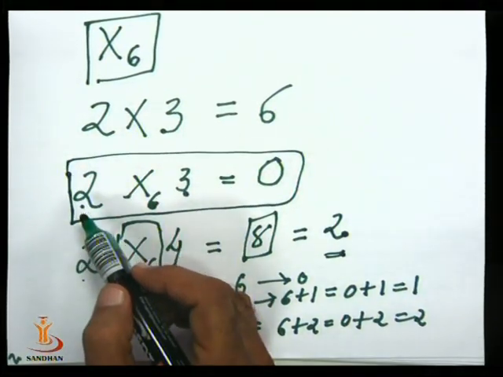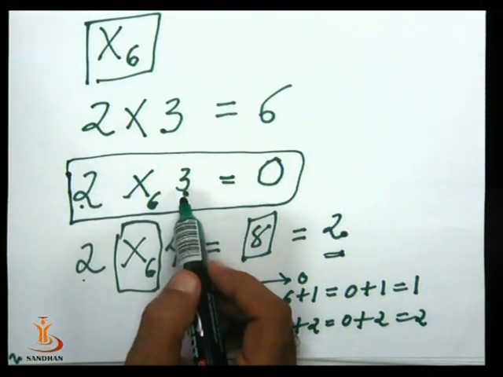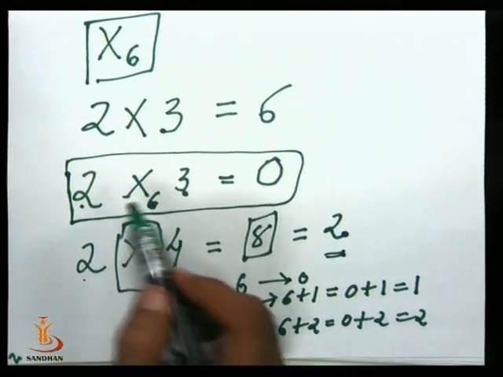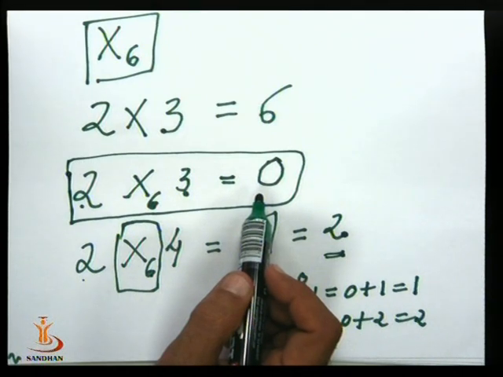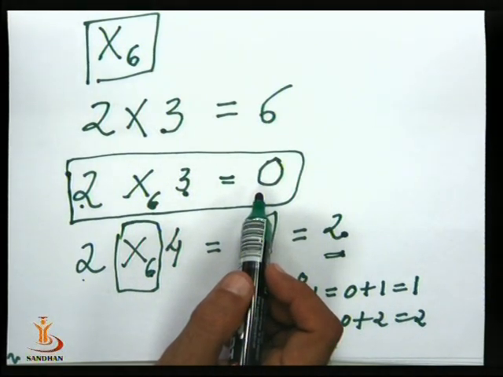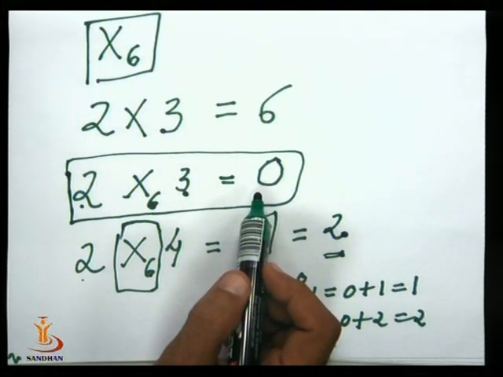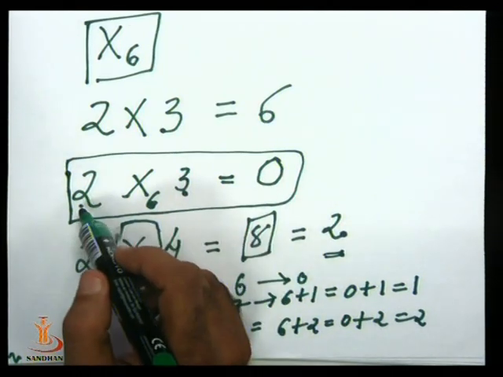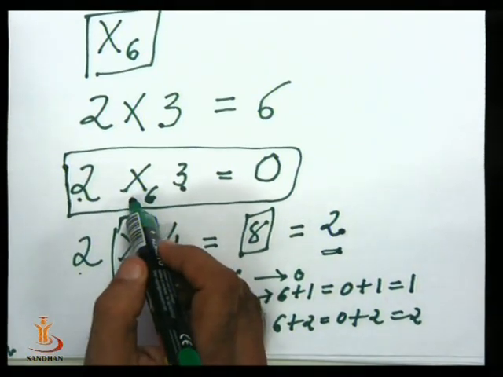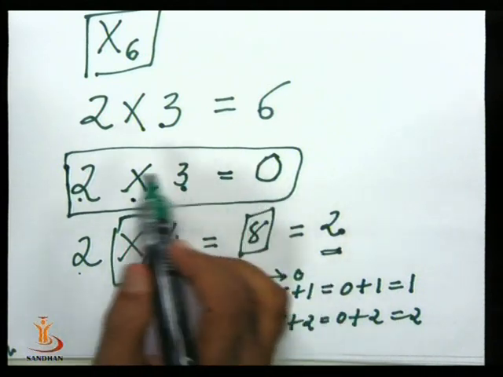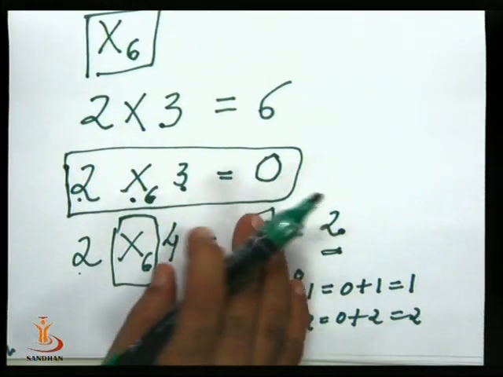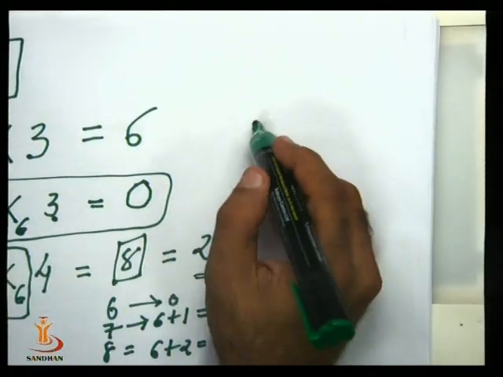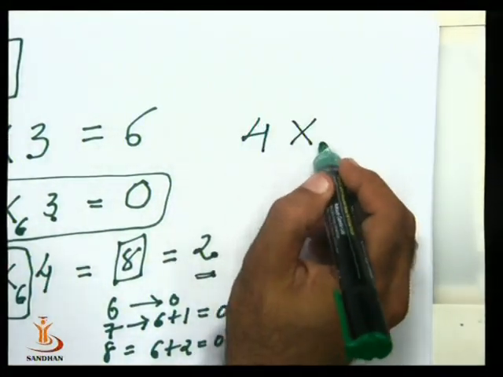This 2 is a non-zero number, this 3 is a non-zero number, and yet their multiplication is 0. As we discussed, it cannot happen with a normal number system and normal addition or multiplication operation, but here non-zero numbers' multiplication becomes 0, so these two numbers are called zero divisors. There is one more example, say 4 multiplication modulo 6, 3.